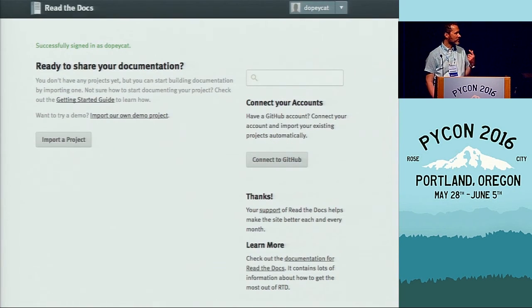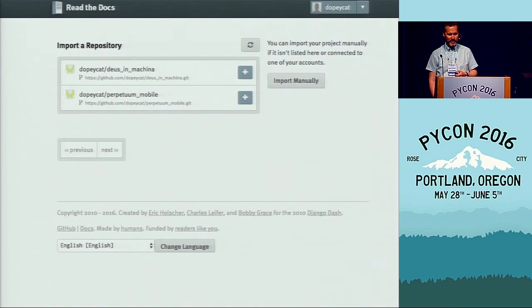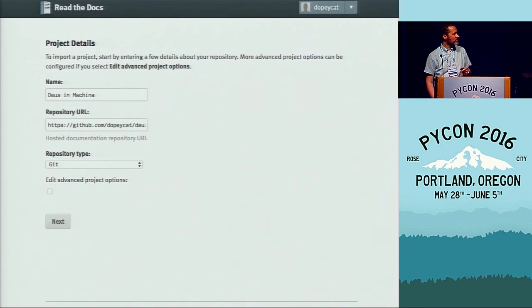And once we've done that, we come to a very similar looking page where we need to import a project and then get to a list of projects, which for me, for some reason, is always kind of empty. If it is, you just click the sync button right at the top of the screen, and then you will get a list. And after you click plus, you will get a page like this.